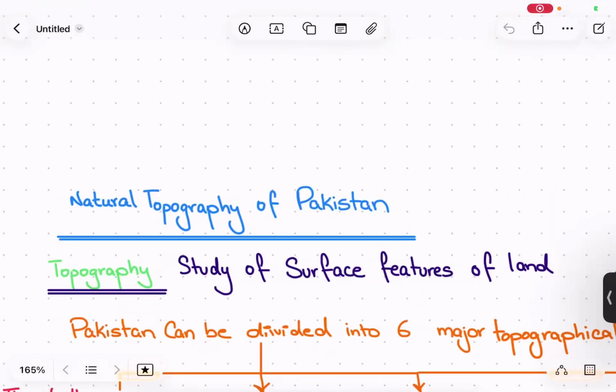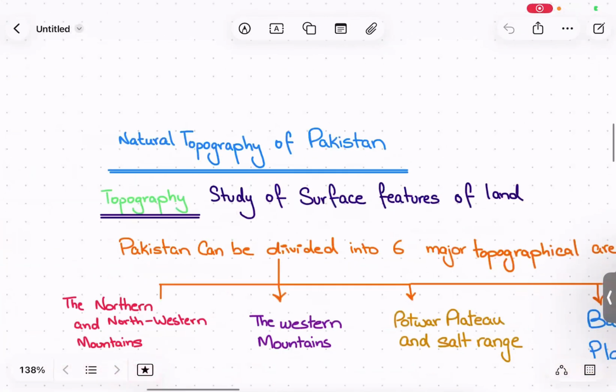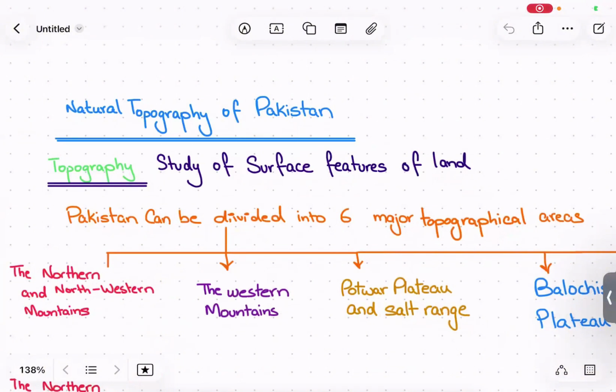Today we're going to talk about the natural topography of Pakistan. Okay, so what is topography really? Topography is the study of surface features of land, and if we talk about Pakistan, we can divide Pakistan into six major topographical areas.